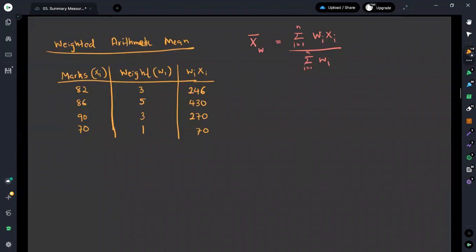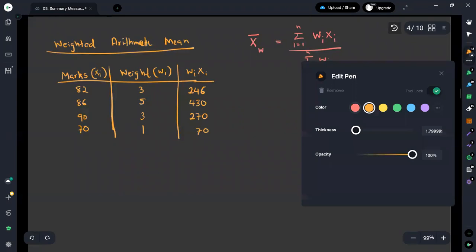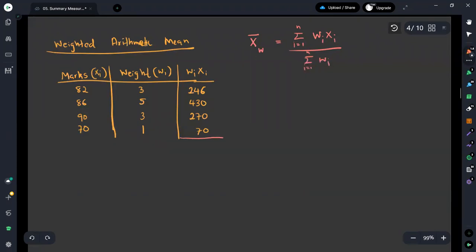Once you take the summation of these values, we obtain the summation of wi xi, which equals 1016. Then we take the summation of wi, which is 3 plus 5 plus 3 plus 1. Altogether we get 12.